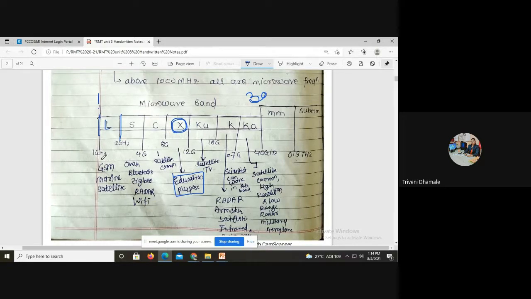The L band is for GSM, marine, satellite. The S band, 2 to 4 gigahertz, is for Wi-Fi, Bluetooth, Zigbee, radar. Anyone know what is the frequency of a microwave oven? At what frequency does it operate?